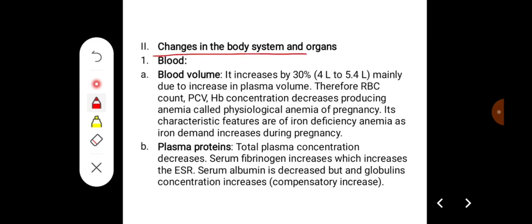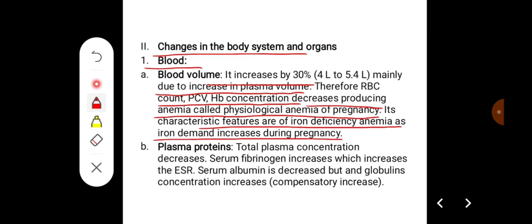Changes that occur in the body systems and organs: the blood volume increases by 30%, that is 4 to 5.4 liters, and this occurs mainly due to the increase in the plasma volume. Therefore, RBC count, packed cell volume, and hemoglobin concentration decrease, producing anemia, and it is called physiological anemia of pregnancy. Its characteristic features are iron deficiency anemia, as iron demand increases during pregnancy.